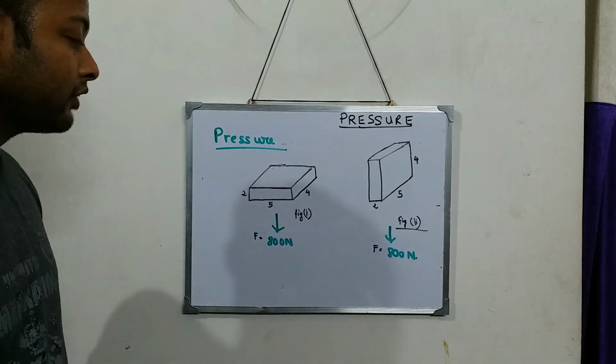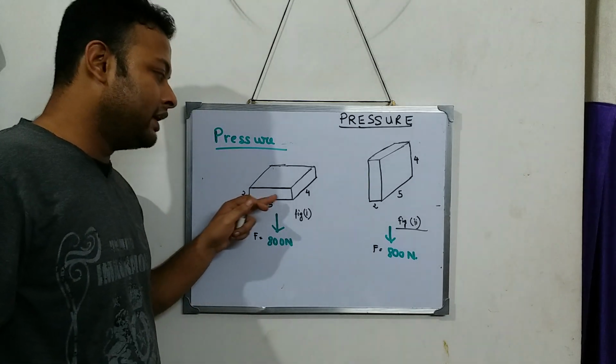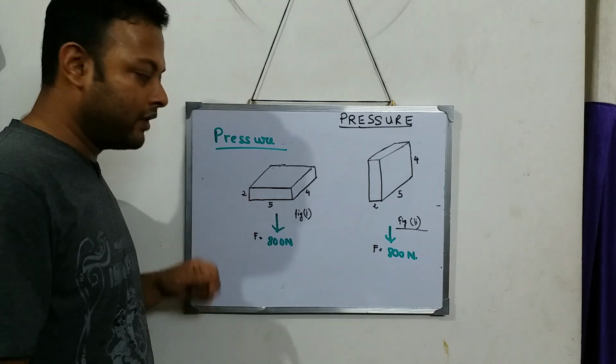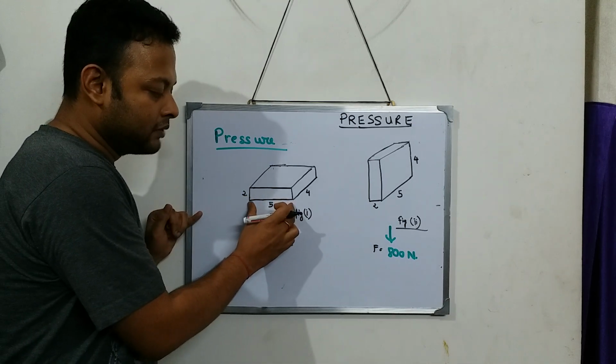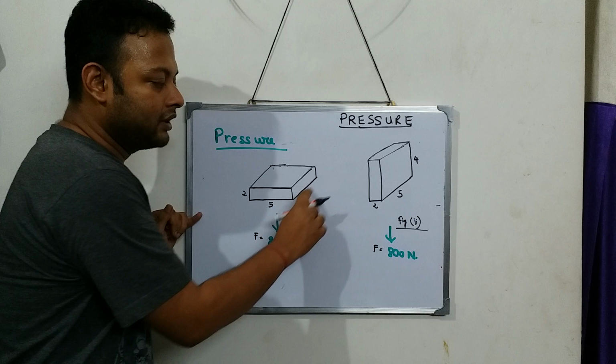Now, but see the area over here. If I keep the body in this way, the length is equal to 5 and the breadth is equal to 4.